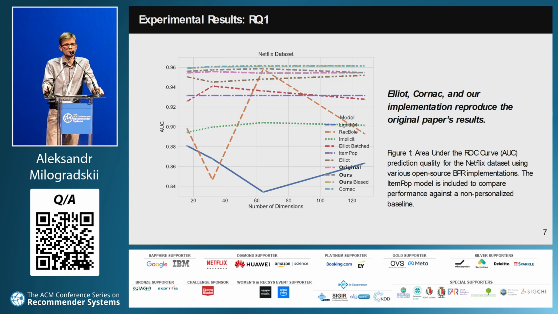This slide shows the model's performance with the default hyperparameter values based on the ROC area under curve metric. Notably, only the Cornac, Elliot, and Daisy implementations reproduced the original paper's results. In contrast, other implementations such as LightFM and Implicit demonstrate unstable results depending on the embedding dimensions. We attribute this instability to the adaptive optimizers used in these implementations.